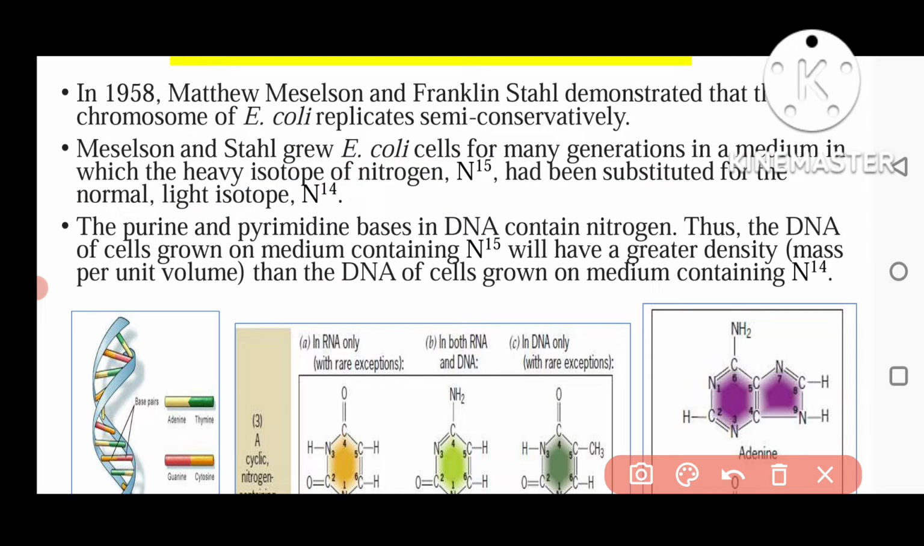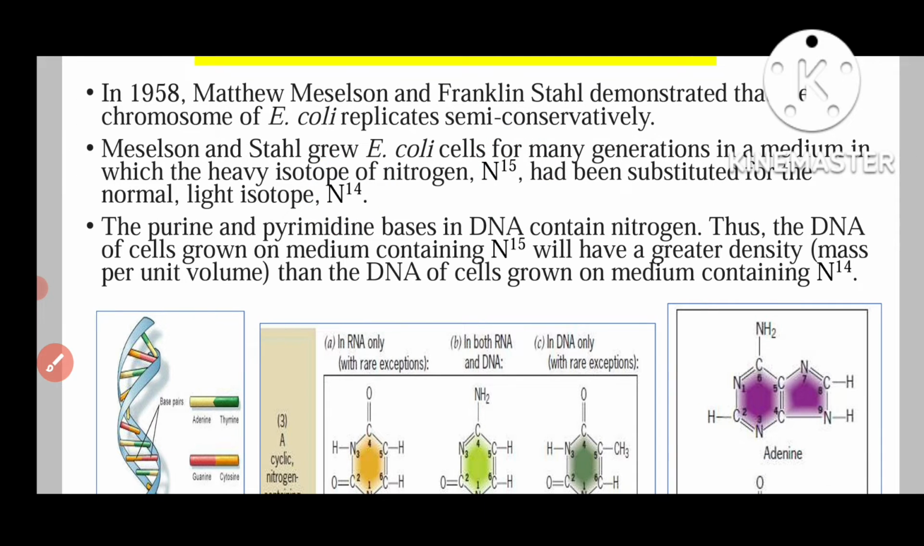We all know that nitrogen has atomic number 7, and nitrogen 14 has atomic mass 14. So if we take the heavy isotope of nitrogen, which is nitrogen 15, they took this in place of nitrogen 14, because nitrogen 15 will have more density as compared to nitrogen 14. And why did they take nitrogen?